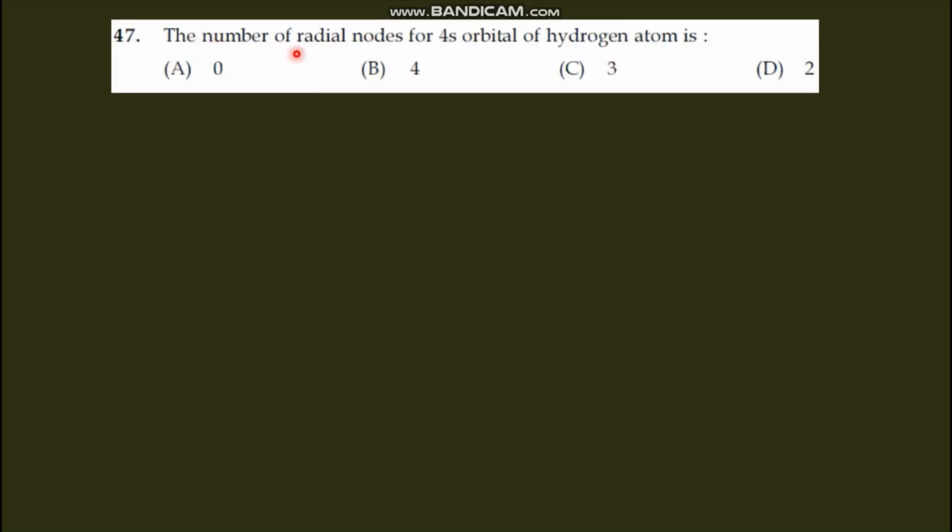Next question, the number of radial nodes for 4s orbital of hydrogen atom is. The number of radial nodes is given by n minus L minus 1, where n is the principal quantum number, L is the azimuthal quantum number. For 4s orbital, n value is 4, L value is 0. For s orbital, L value is 0. For p orbital, L value is 1. For d orbital, L value is 2, and you know those things. For 4s orbital, nodes will be 4 minus 0 minus 1, that is equal to 3. So option C is the correct answer.